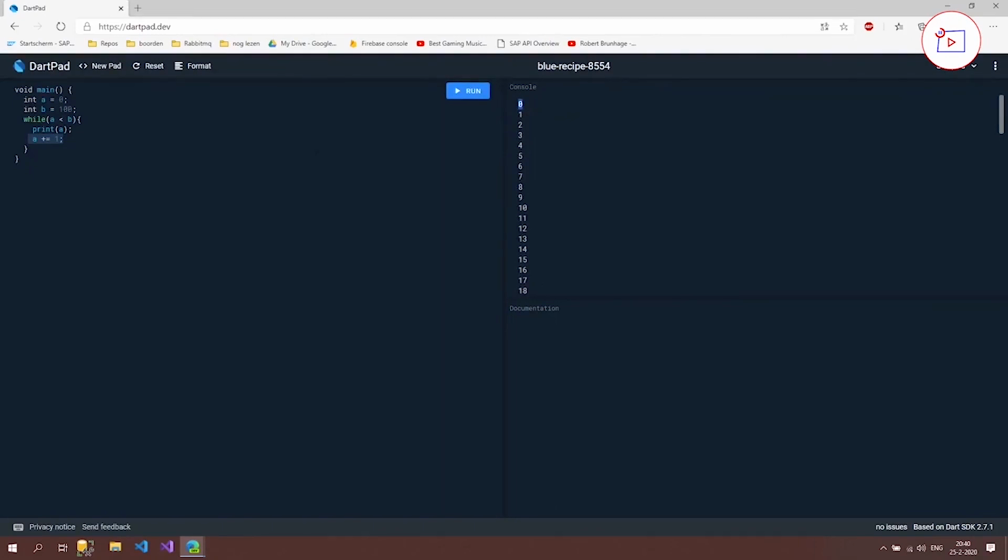So when do you use a while loop? I have to admit, when I work professionally as a programmer, I don't use while loops that much because there are actually better alternatives in many cases than the while loop. And one of these alternatives is the for loop. In this video we're going to take a look at the for loop.